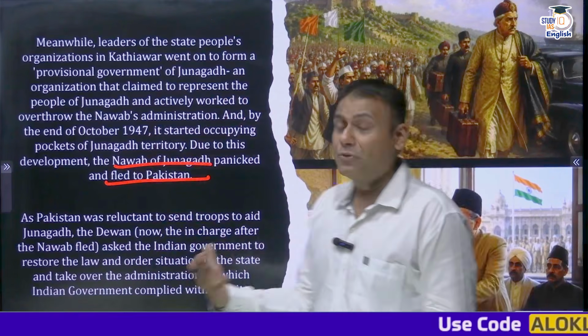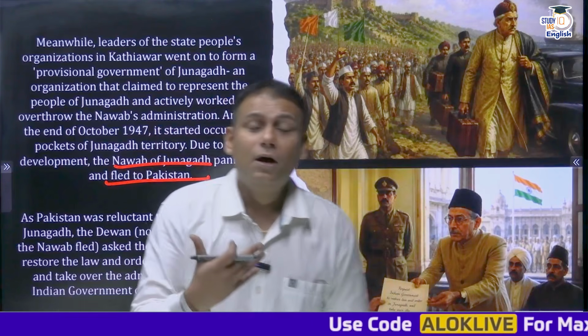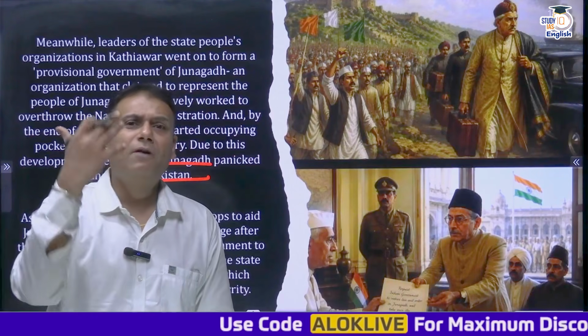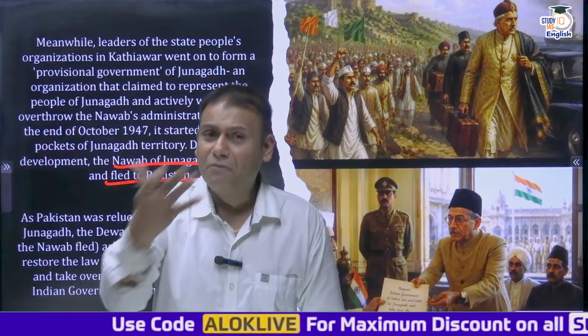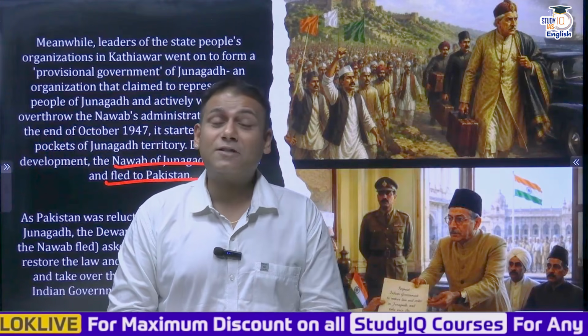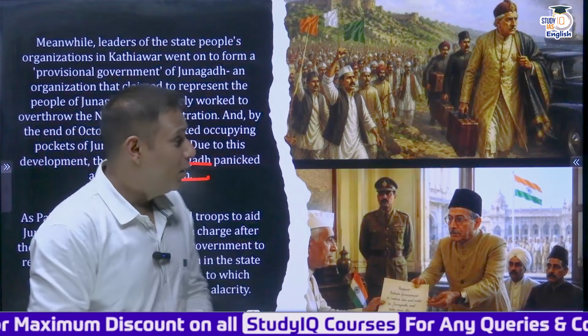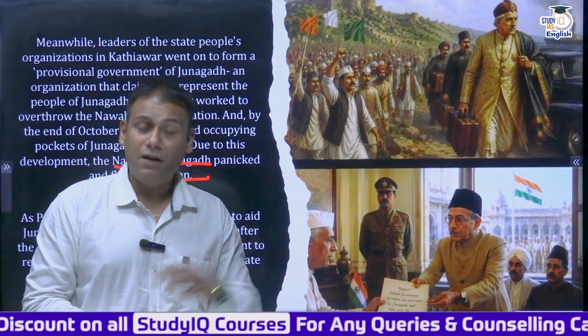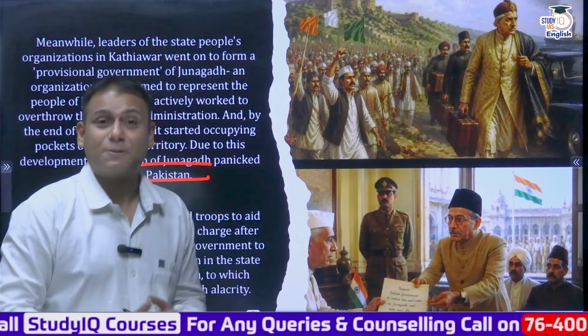Now, there's a very interesting story about this. You might have heard about different rulers. For example, you might have heard about one of the rulers of medieval India from Gujarat, whose name was Mahmud Begda. Mahmud Begda is considered the most poisonous ruler. But this ruler, Mahabat Khan, the Nawab of Junagadh, was known for a very different aspect.